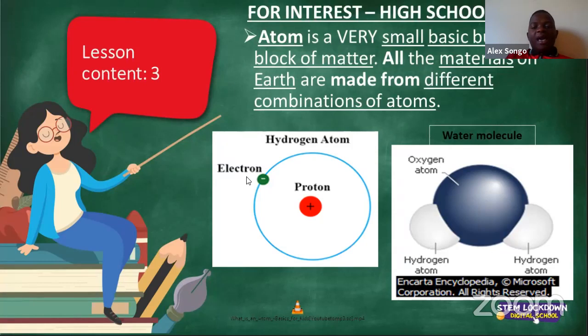So we are saying atoms are made up of protons as well as electrons. Protons are positively charged. Electrons are negatively charged, and combined together, they give us an atom. For an example, you can see the water molecule here on the side, that these are 1, 2 hydrogen atoms, and this oxygen atom combining together to create water, which is what we call H2O.